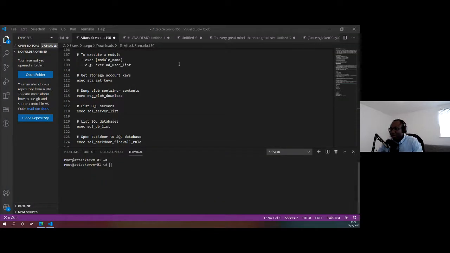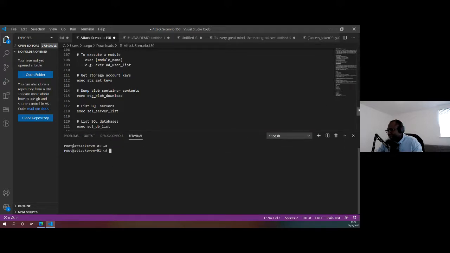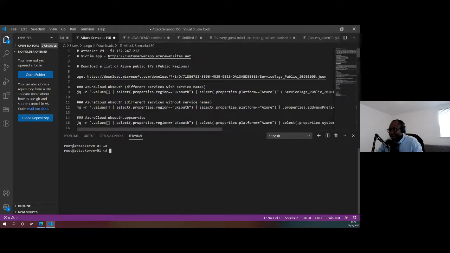So let's go back over here. I've got my demo environment here. I have my attacker system, which I'm already logged into as the attacker, and I have the victim environment here. Again, I'm not going to be scanning the whole IP address range, but I just want to show you how you do that.